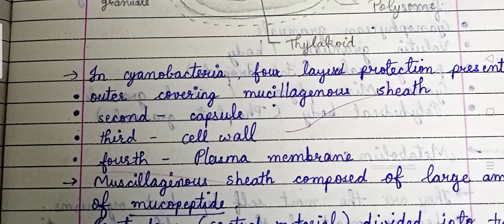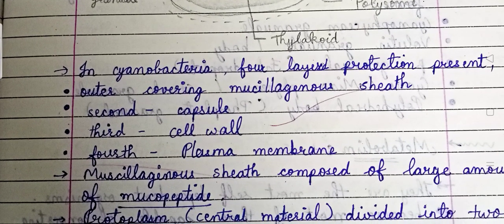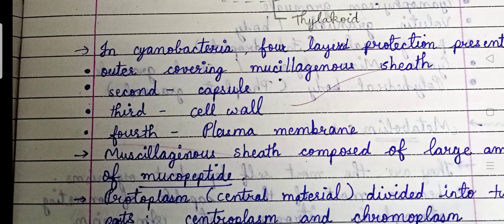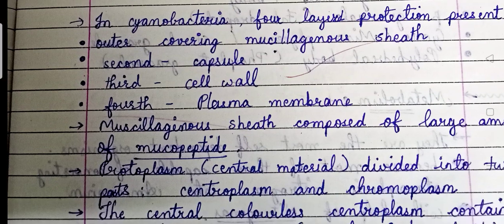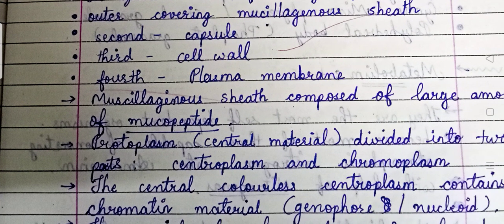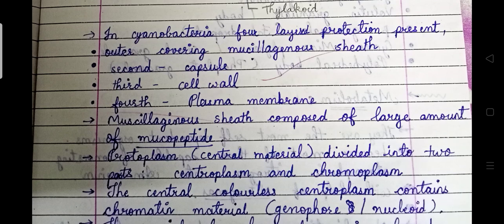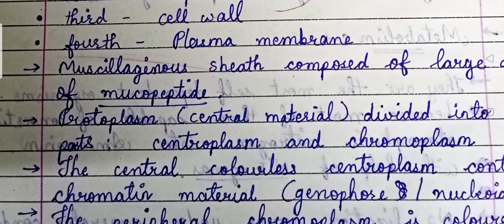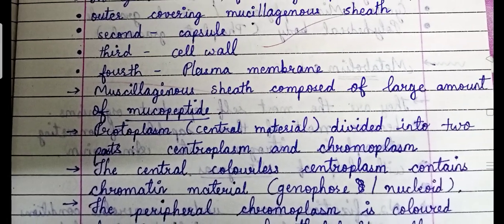Cyanobacteria are covered with four layers, which give them protection. The outer covering is made up of mucilage, the second is the capsule, the third is the cell wall, and the fourth is the plasma membrane. Mucilage, as the name suggests, is somewhat sticky, due to the presence of mucopeptides. Mucus along with the peptide portion binds and forms the mucopeptides.